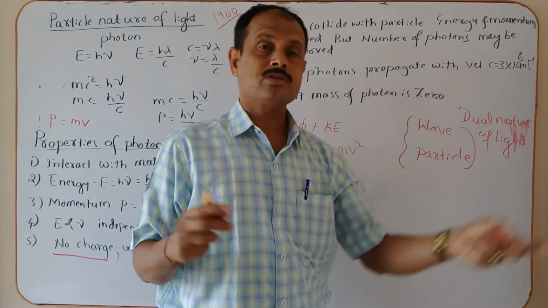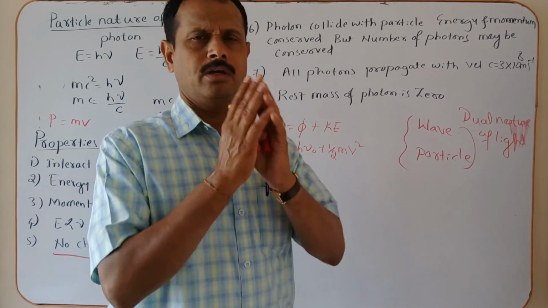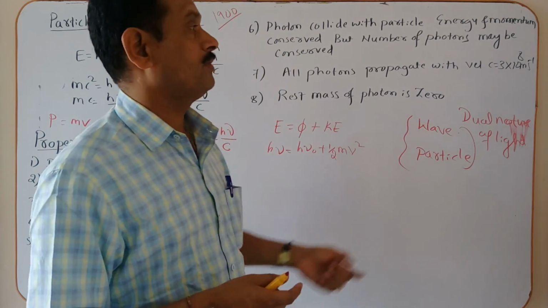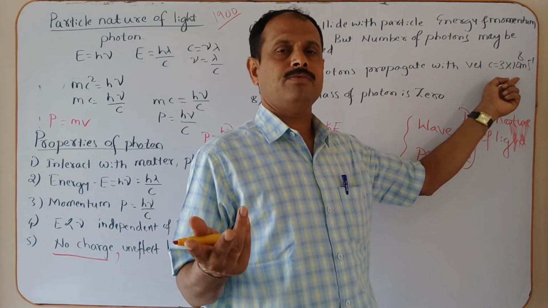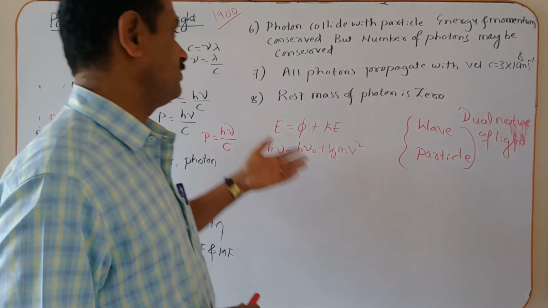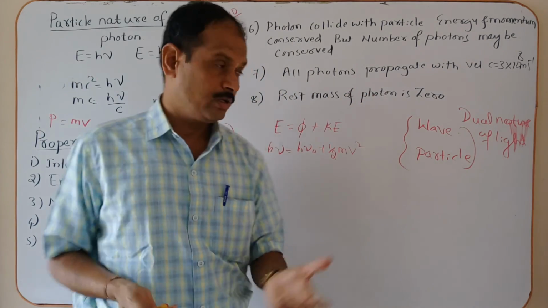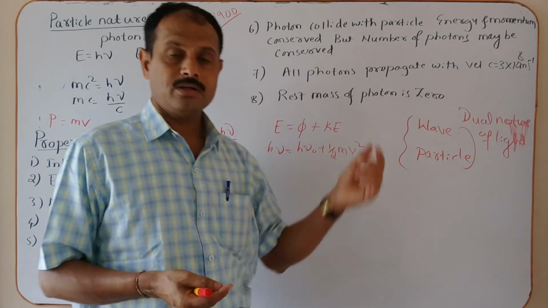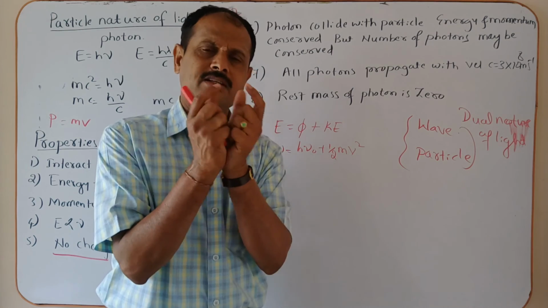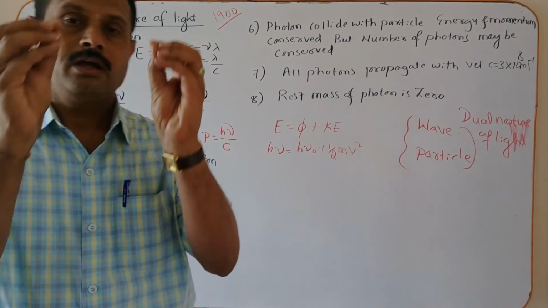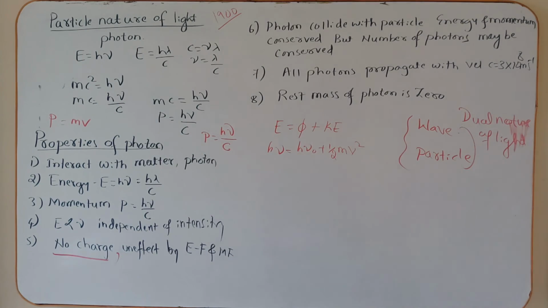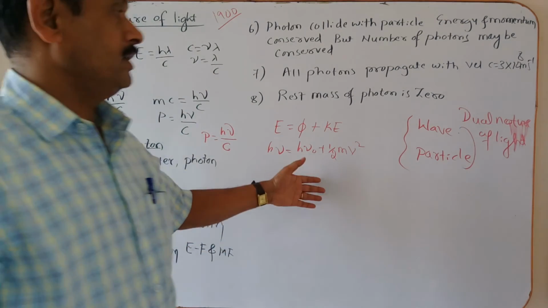Now all photons propagate at the same velocity, equal to the velocity of light, that is 3 into 10 to the power of 8 meter per second. So that is the velocity of the photon. Then finally, the final property: the rest mass of the photon is equal to 0. If the photon is at rest, it does not exist. It is an energy packet. Once it is at rest, the energy disappears.